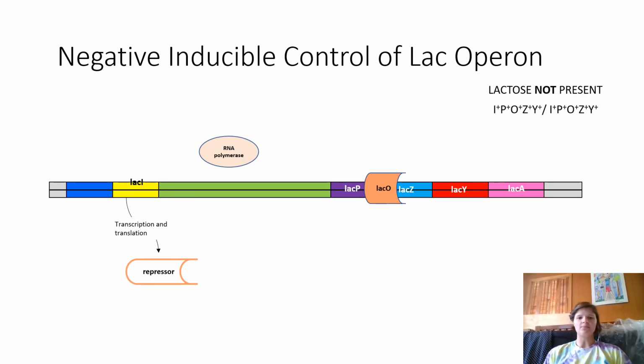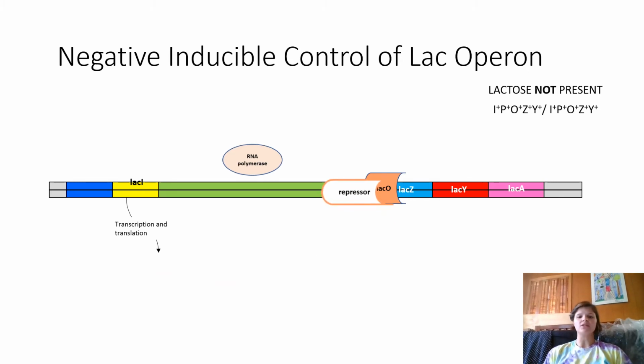When lactose is not present and there are no mutations, the repressor will bind to lacO. This binding prevents RNA polymerase from binding to the promoter because the operator overlaps it, thus preventing any of the lac genes from being transcribed.